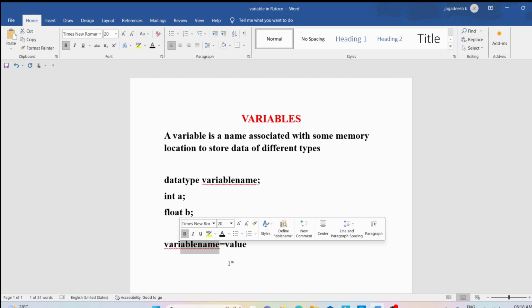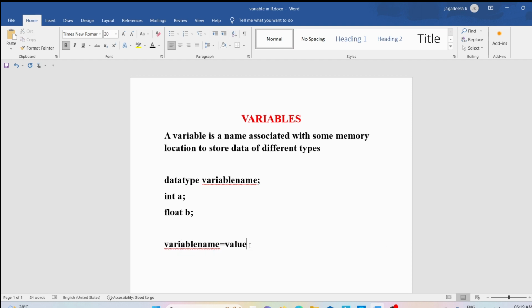As I said earlier, our programming language is a dynamically typed programming language. So you need not declare the variable, you can just define the variable. Now let me discuss what are the rules we need to follow for providing a name to the variable. The first rule is that it is a combination of alphabets, digits, period symbol and underscore.